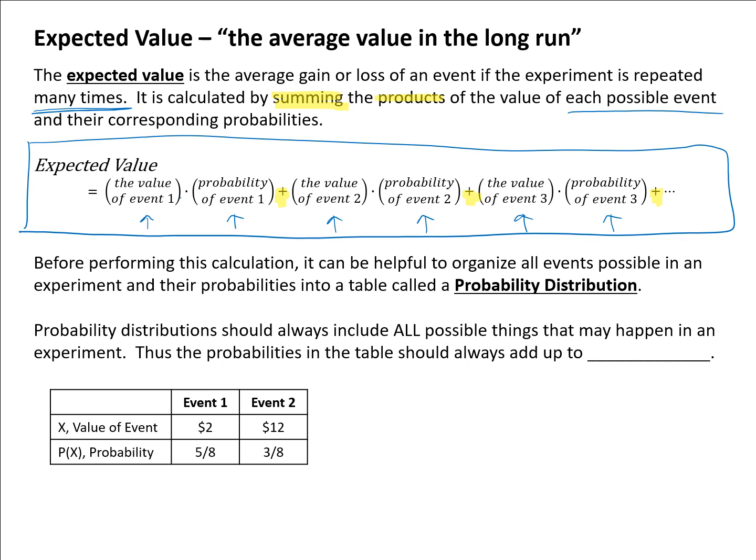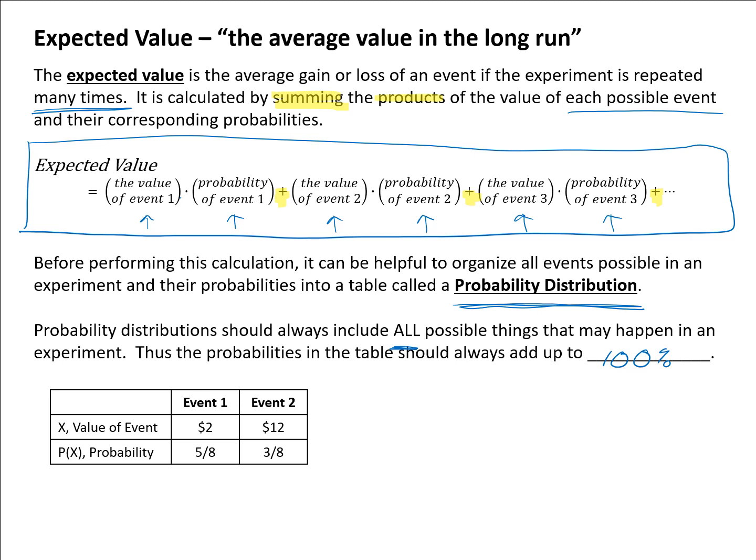All right, so when performing this calculation, it can be helpful to organize ourselves ahead of time. Organize all the possible events in the experiment and their probabilities into what we call a probability distribution. Probability distributions should always include all possible things that may happen in the experiment. Thus, the probabilities in the table should always add up to 100%, because again, the table includes all possible things that could happen. So 100% of the things that could happen means you have 100% in terms of probability.